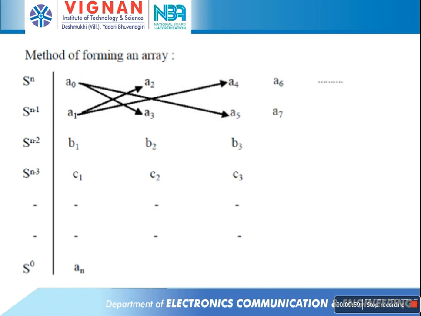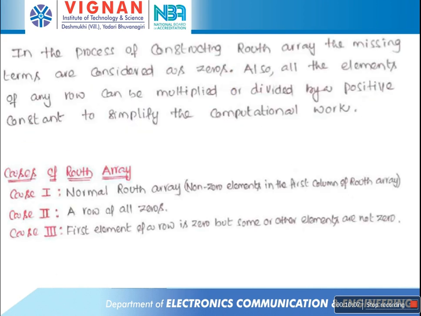So the construction of the Routh array can be classified into three types. First one is the normal Routh array. Second one is a row of all zeros. And third one is the first element of a row is 0. The first method of Routh array construction is the normal Routh array.